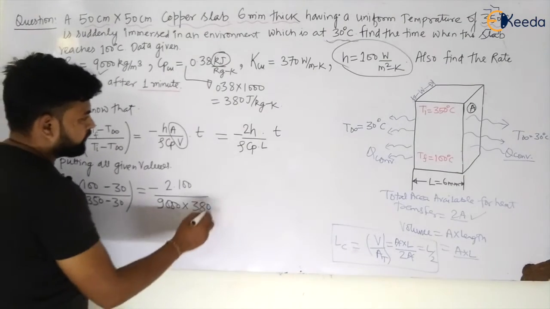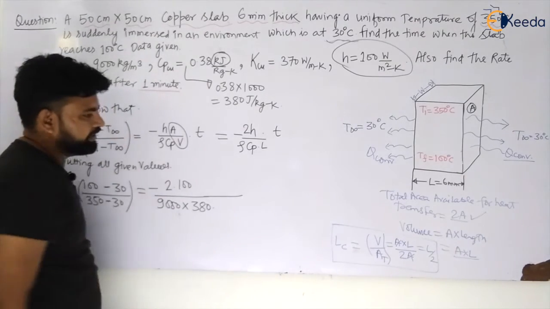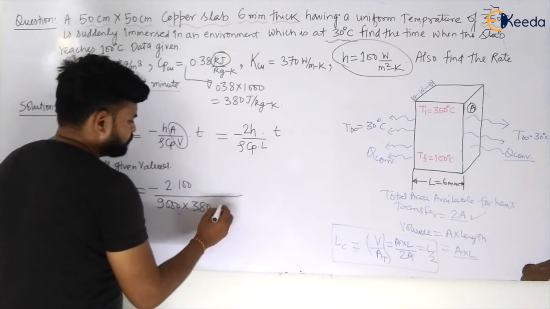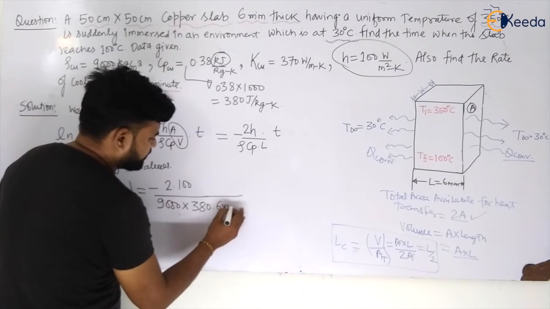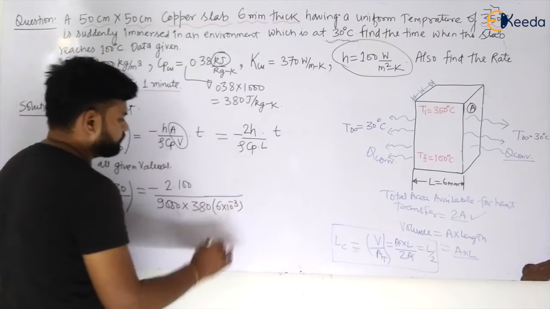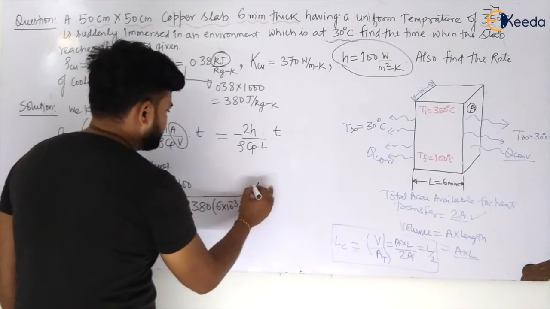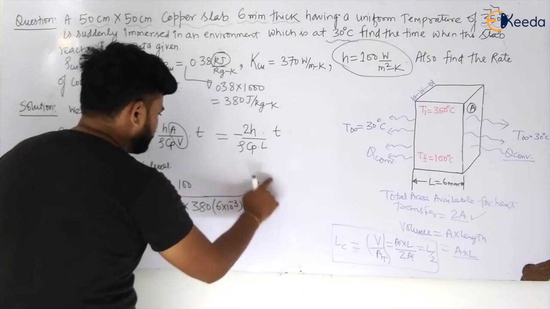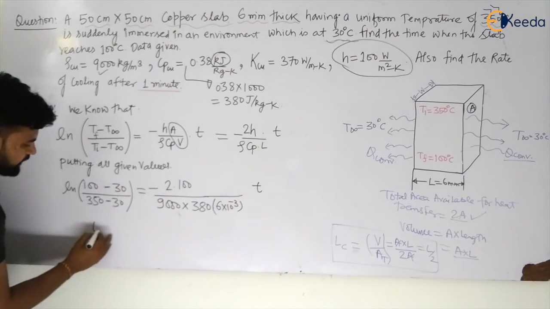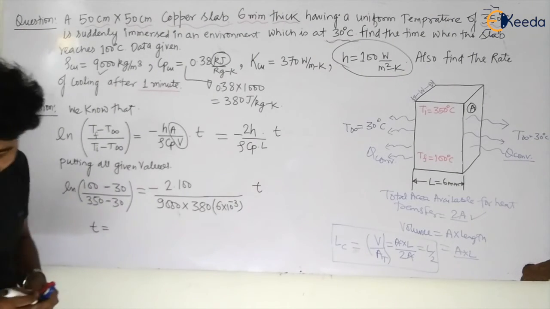Okay, now multiply by L. So what is the length L given? L is 6 millimeter. So this will be 6 into 10 to the power minus 3, multiplied by time t. So from here I can easily calculate that time t. So let us see what the time t is equal to, my dear students.